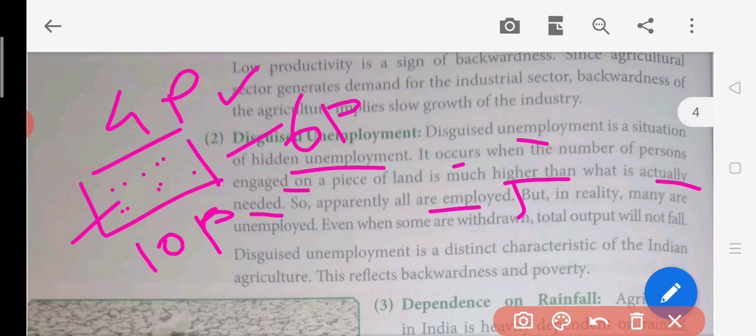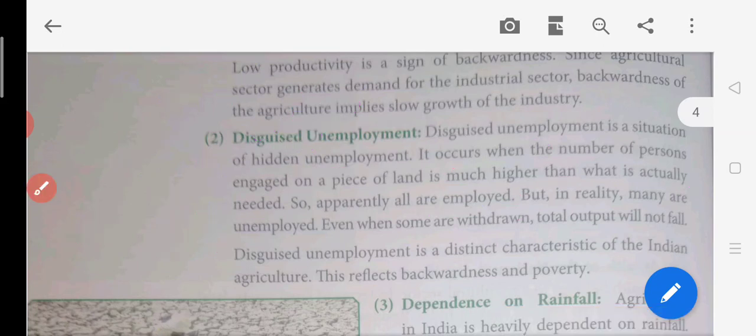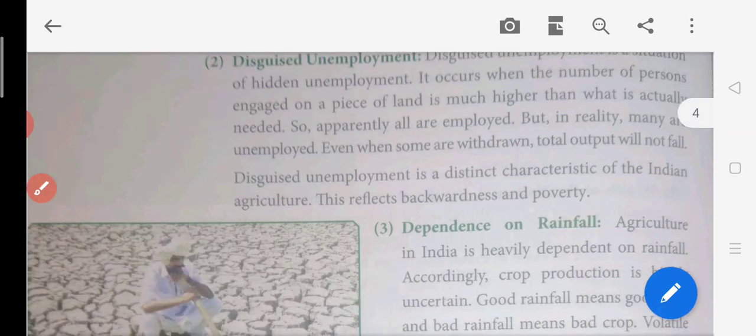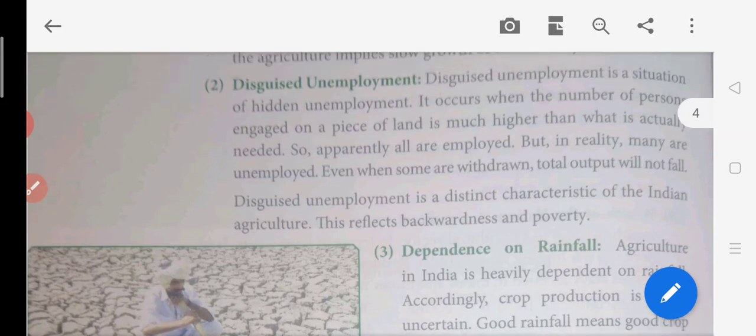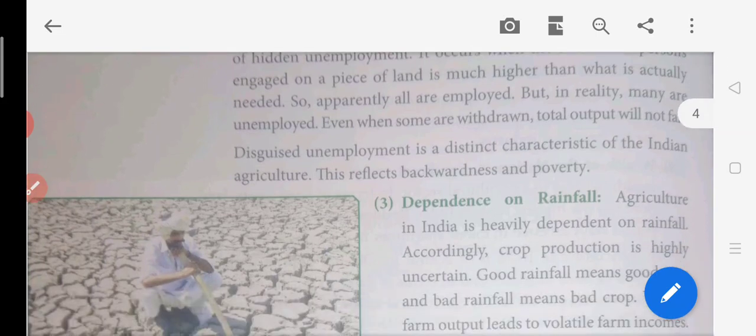It is of no use if they are working over there, because only four people are required for the entire production of that piece of land, so the rest are not required. That is called disguised unemployment. Basically it can be seen in the agriculture field. These people will be considered unemployed even though they are working, because they are not adding anything to the economy.